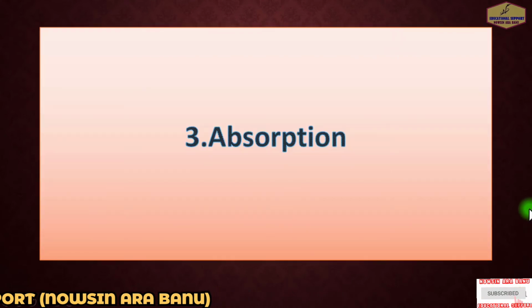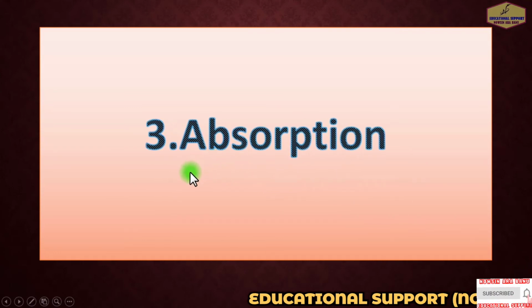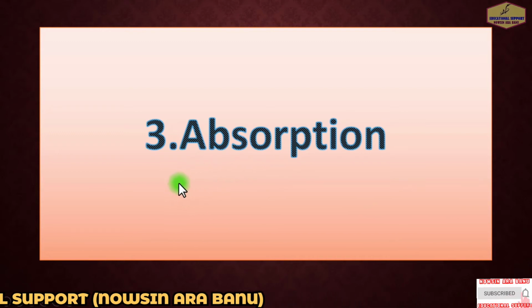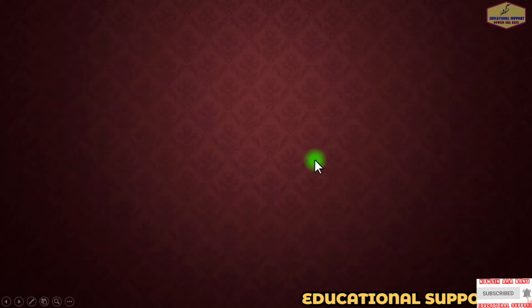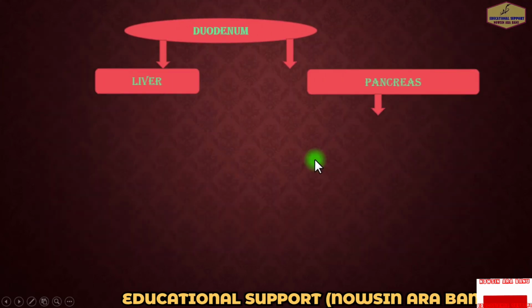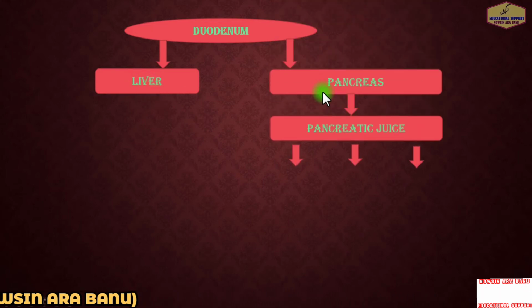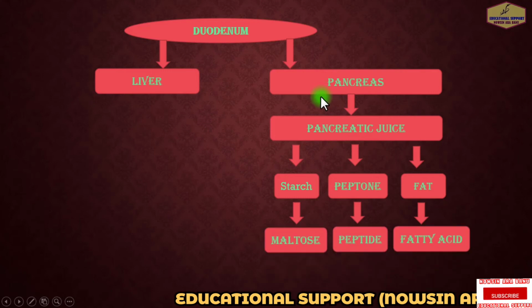So next is absorption. The process begins in the small intestine, where most of the nutrients and minerals are absorbed. Partially digested food enters from the stomach into the small intestine, and this area receives secretions from two glands, the liver and pancreas. The liver secretes bile and the pancreas secretes pancreatic juices which digest the protein. After that, food is completely digested in the ileum part of the small intestine.